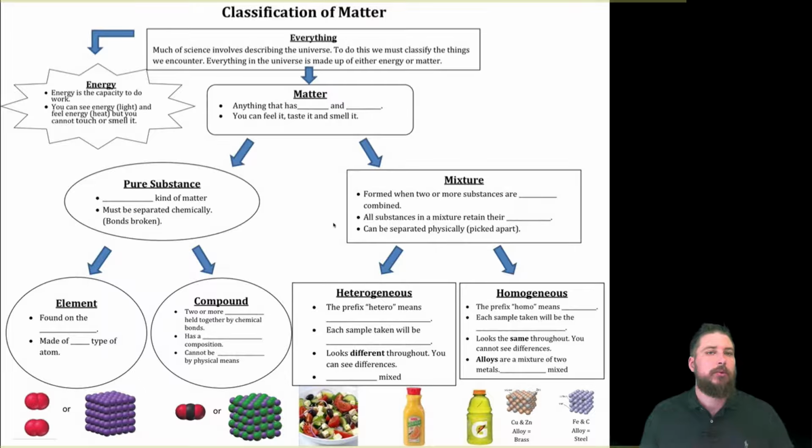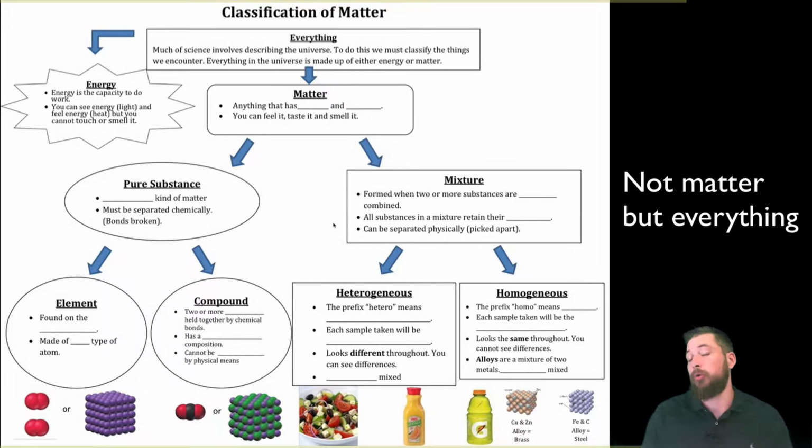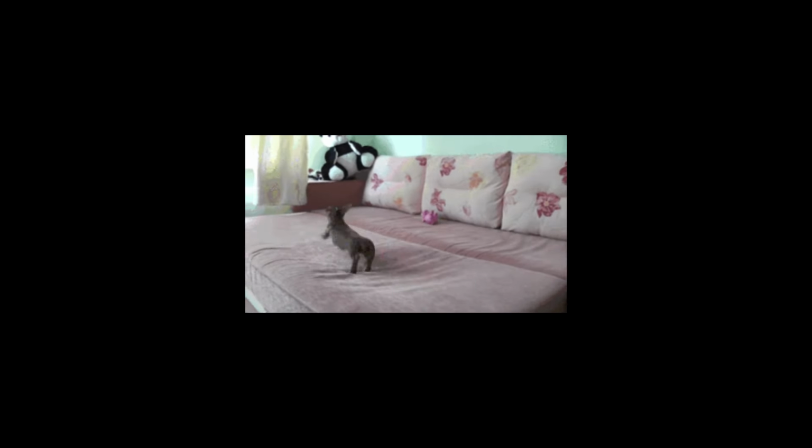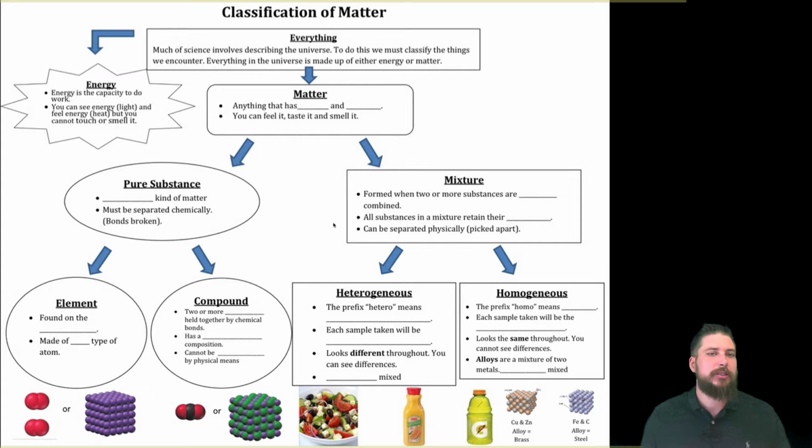Now, one thing that everything can be broken up into is energy. And energy is the capacity to do work. You can see energy in the form of light and heat, but you can't touch or feel it. However, energy is something that we're going to talk about later on in the year. But what we're going to focus on today is matter.